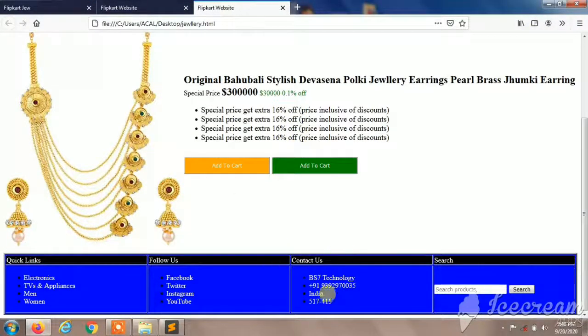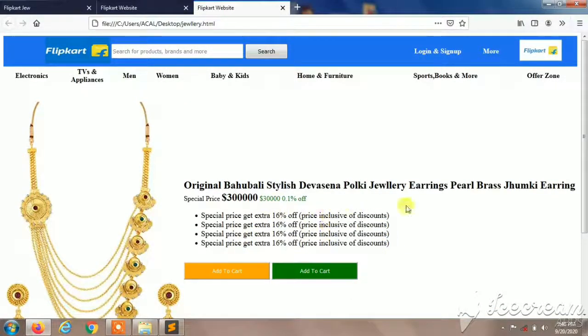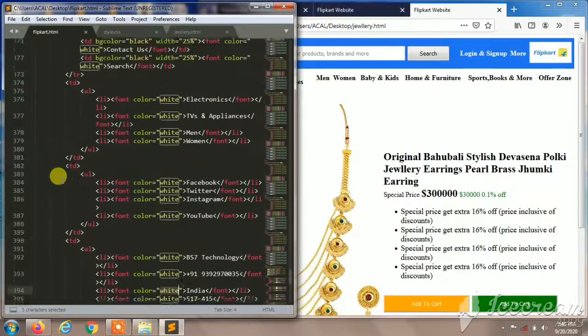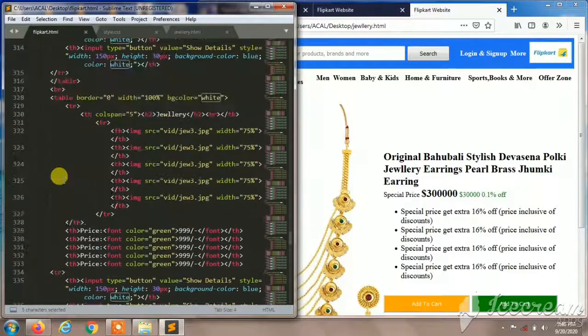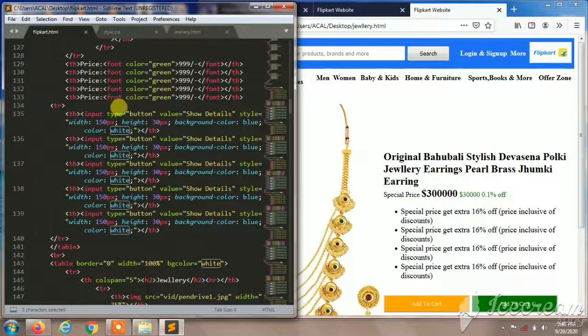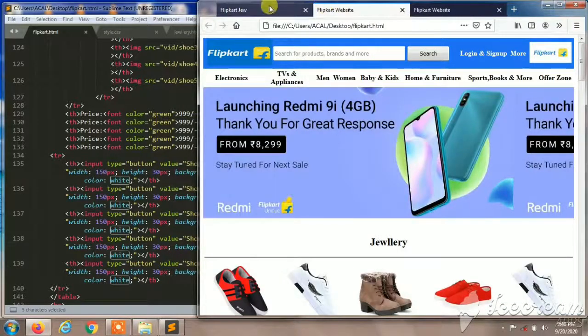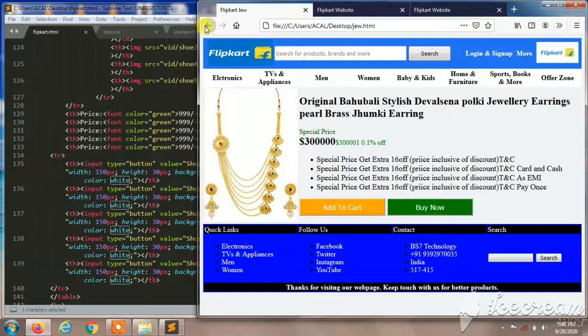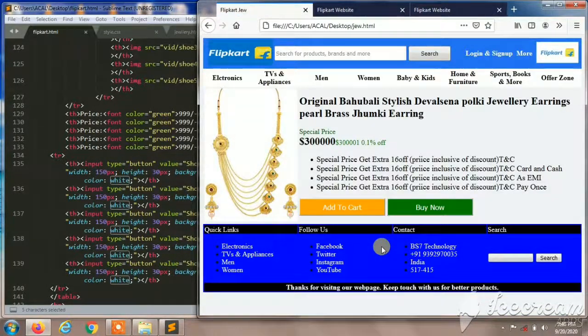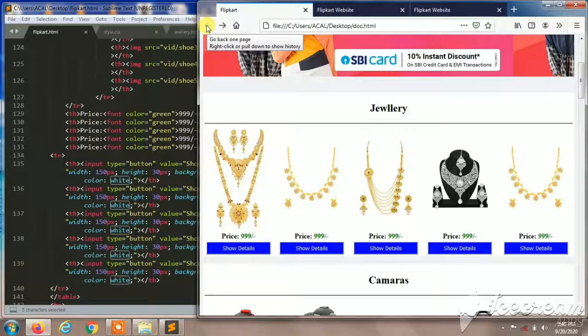And I forgot to give the last button over here, and I forgot to change the name also. You can change the name over there. Okay, last here, I'll change this to Buy Now. It has been changed in the original page. When I click this, it comes to the Buy Now page. So thanks for visiting the web page. Keep touching our products for branded products.